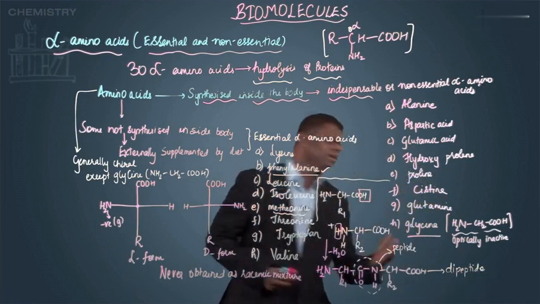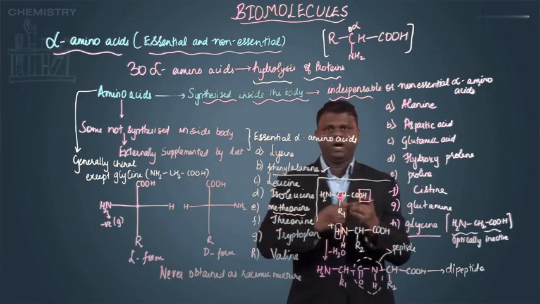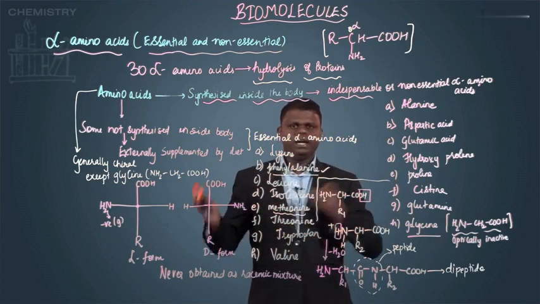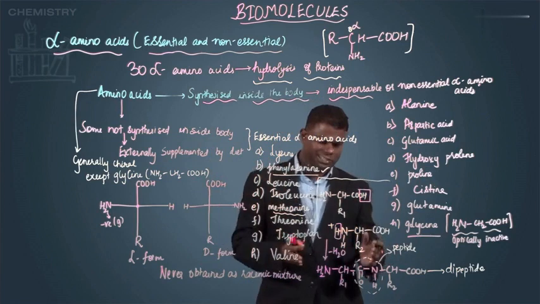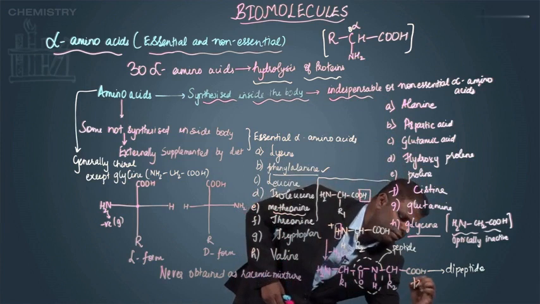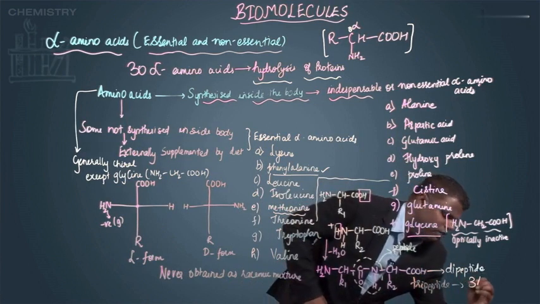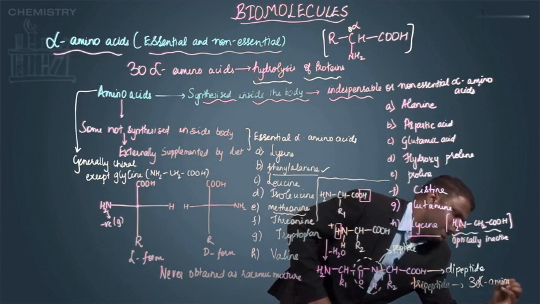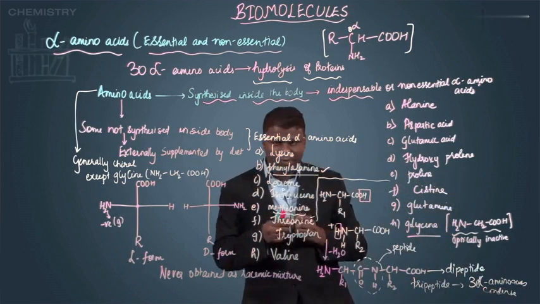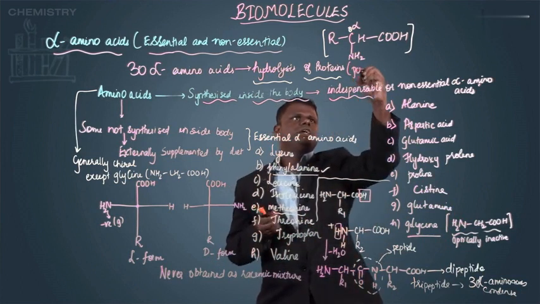So if I have to define a dipeptide, how can I do it? When two alpha amino acids condense and lose a water molecule, that means when one peptide bond is formed, it is basically a dipeptide, because two molecules condense. Similarly, you could have a tripeptide, in which three alpha amino acids condense. Then similarly you could have a tetrapeptide, pentapeptide, and so on. So protein is basically a polypeptide.